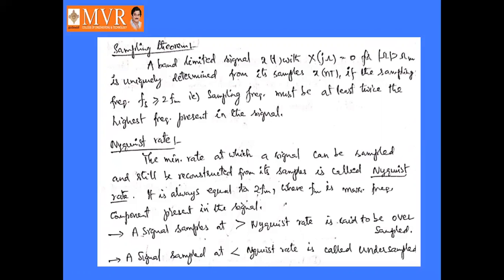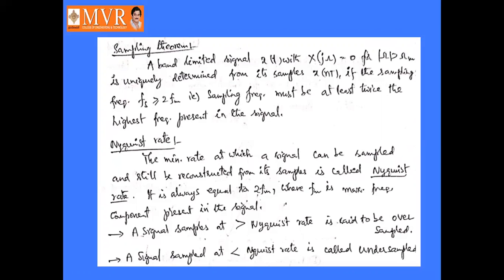It means that a continuous time signal can be converted into a discrete time signal, and we can reconstruct the original continuous time signal from this discrete time signal. So the rate at which the signal can be sampled and still be reconstructed from its samples is called the Nyquist rate.